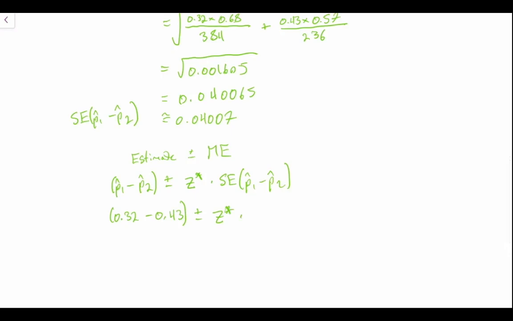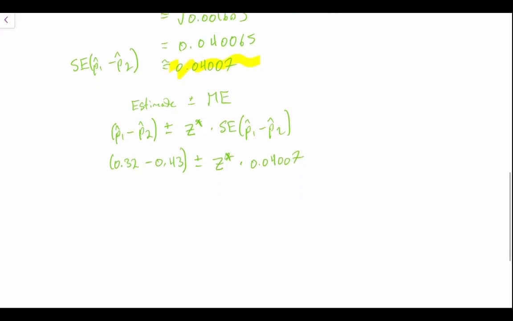And we've already calculated that to be 0.04007. So we can just work through this. 0.32 minus 0.43 gives us negative 0.11 plus or minus our Z star times 0.04007. Okay, now importantly, we need to identify our critical value for Z star.